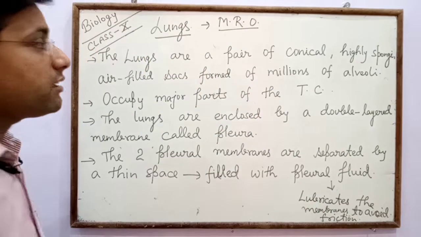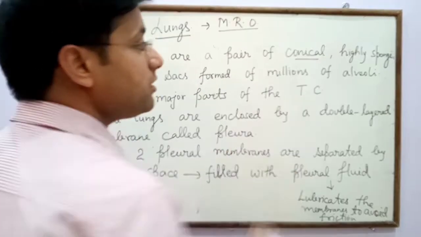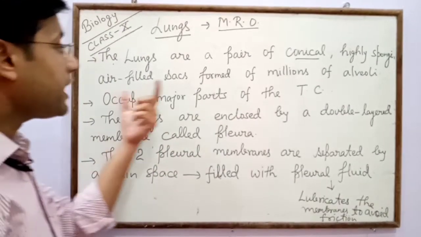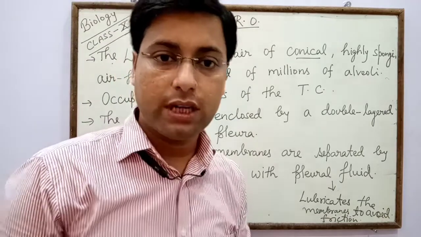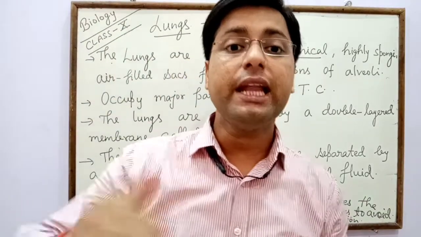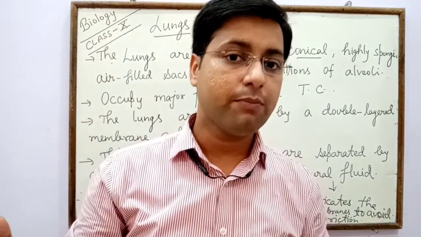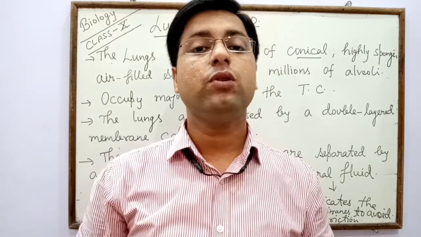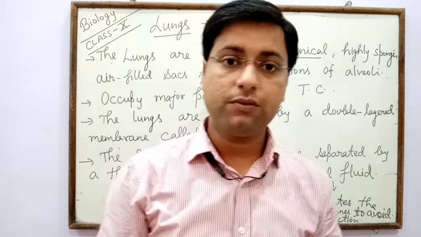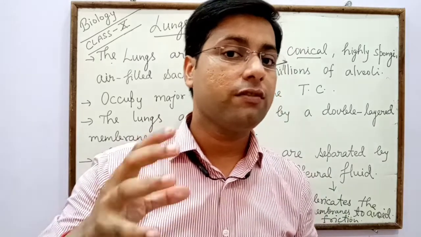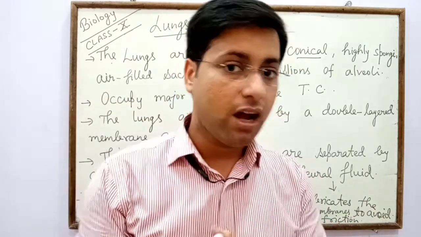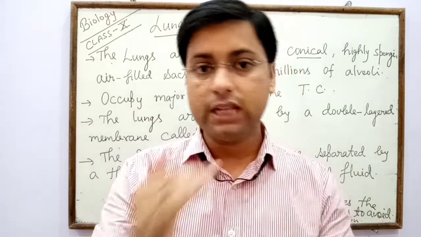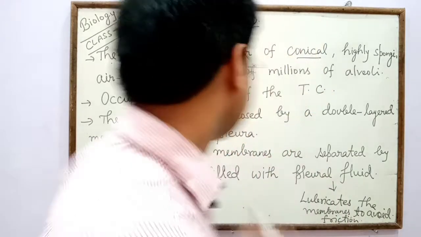The lungs are a pair of conical, highly spongy, air-filled sacs formed of millions of alveoli. The alveoli are responsible for the spongy character of the lungs, so the lungs can expand or contract during the exchange of gases.